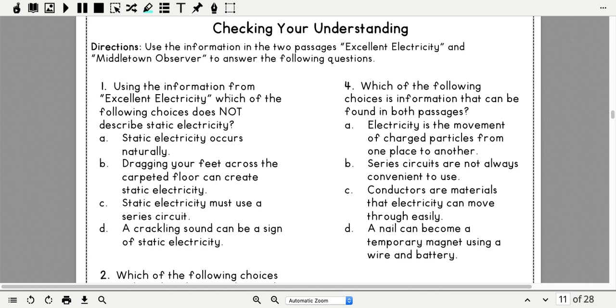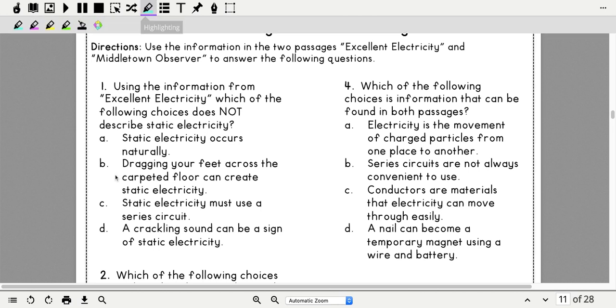So for this question, I'm looking up here at the word not. I read that static electricity occurs naturally. I read B, dragging your feet across the carpeted floor can create static electricity. And I read D, a crackling sound can be a sign of static electricity. So because it says not, I am going to choose answer C.